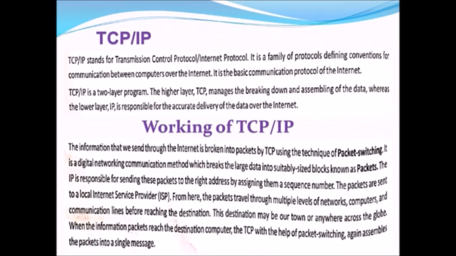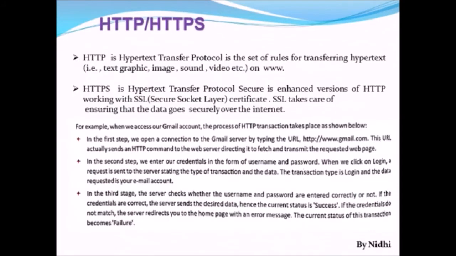So that is the working of TCP IP. In simple terms, we can say the way we wrap a gift, same way we are breaking the information into small pieces, and then we are assigning a label of address to those packets, and then we send it to the ISP, internet service provider, as we send the gift to the post office. Then the post office will search the recipient address, and similarly here also TCP is doing the process of transmission, and IP is just taking the address where we have to deliver that particular information. Is it clear? Okay. Next topic is HTTP and HTTPS protocol.